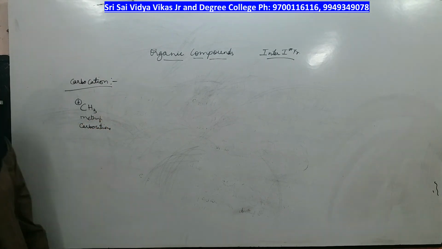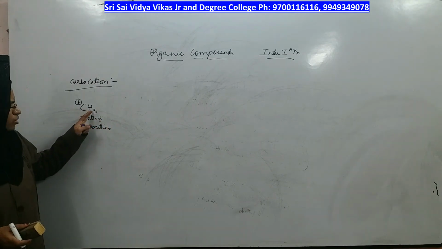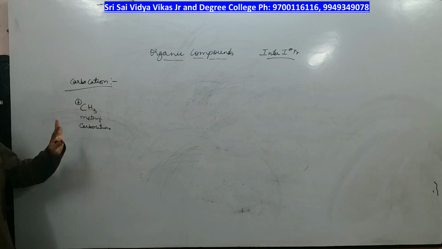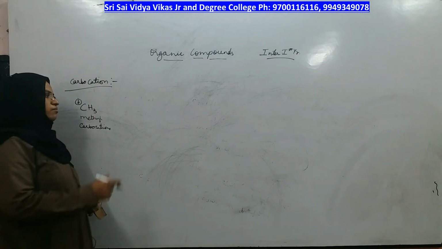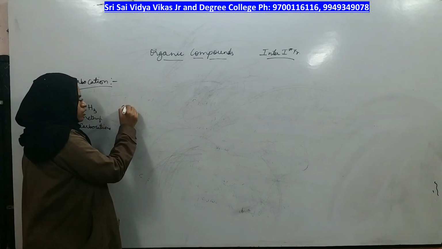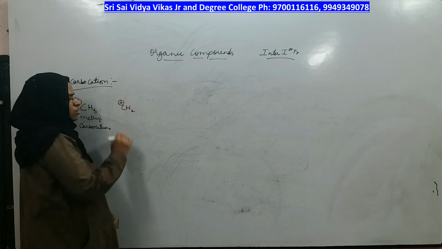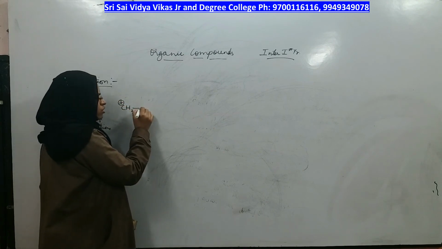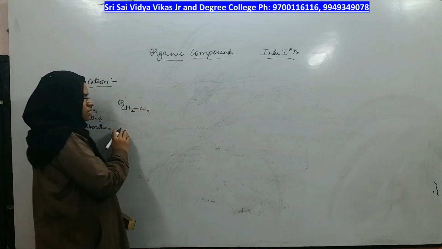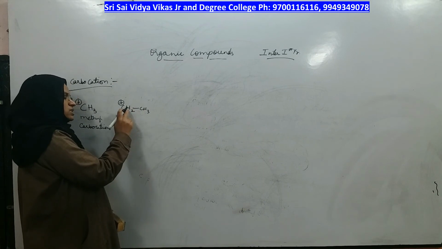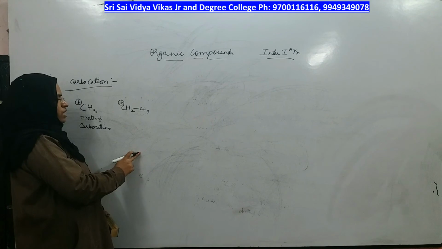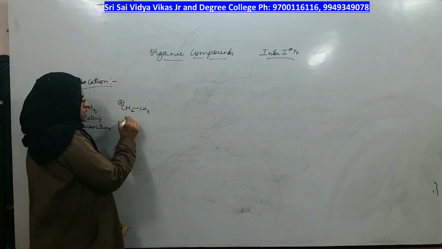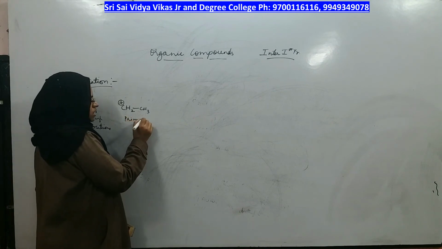But if in a carbocation one of the bonds is with a carbon and the other 2 bonds are with hydrogens, that type of carbocation is called a primary carbocation.